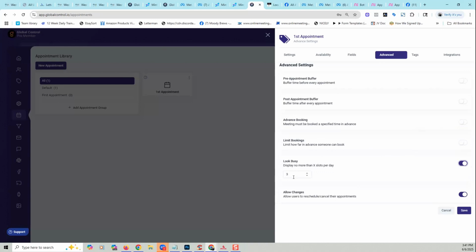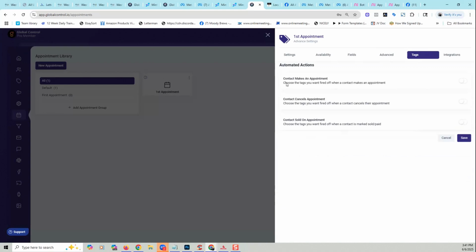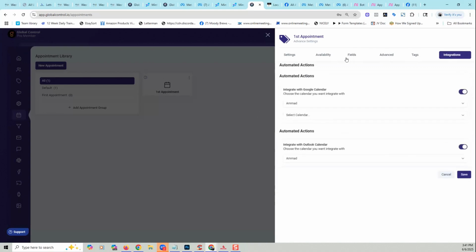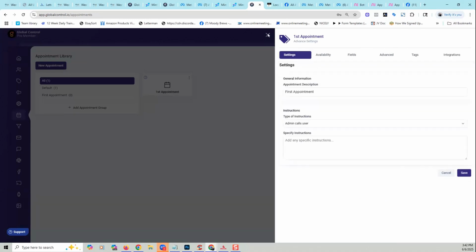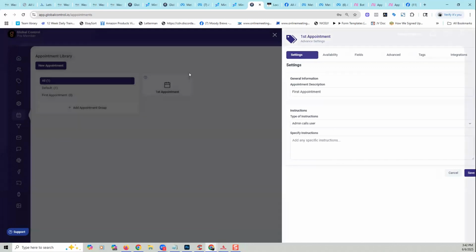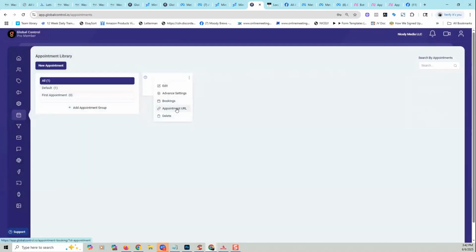I might have 7 available slots that I'm willing to take throughout the day, but anytime somebody looks at it, it randomly just says I only have 3 available. So it looks like I'm always getting booked all the time. This allows people to reschedule if they want to. Here are your tags that fire off when they make an appointment, when they cancel an appointment, when they're sold an appointment. Very cool. And then over here, this is where we're integrating with the Google Calendar and the Outlook Calendar. Pretty easy. So you'll set up multiple appointments here.